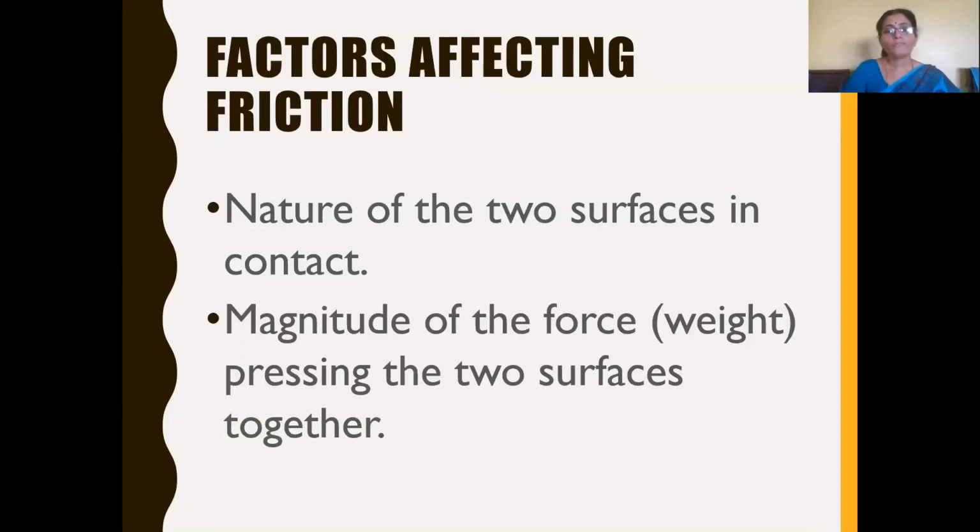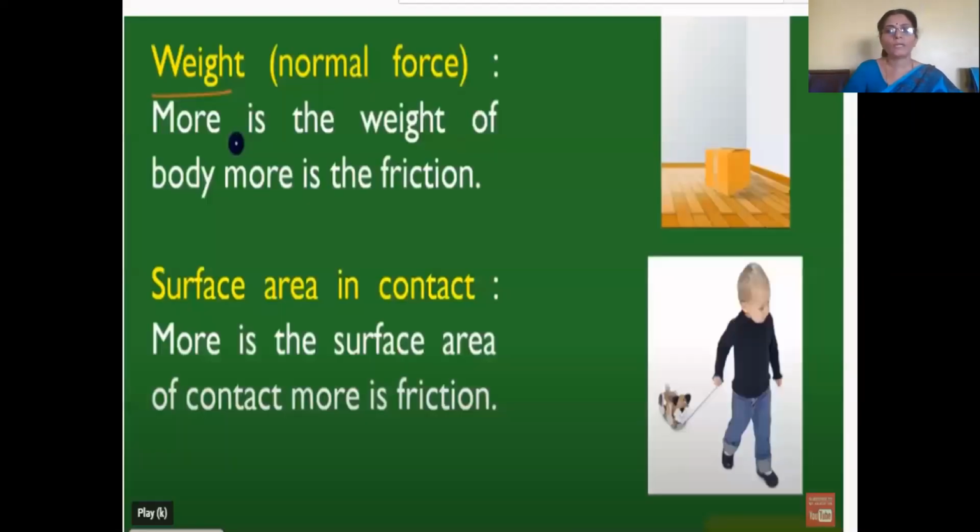So the frictional force depends upon the nature of the two surfaces in contact, as well as the magnitude of the force, or you can say the weight pressing the two surfaces together. Here, the more the weight of the body, the more the friction. If the box kept on the floor or on the table is too heavy, you have to apply more force to overcome the irregularities, because here the frictional force will be more.